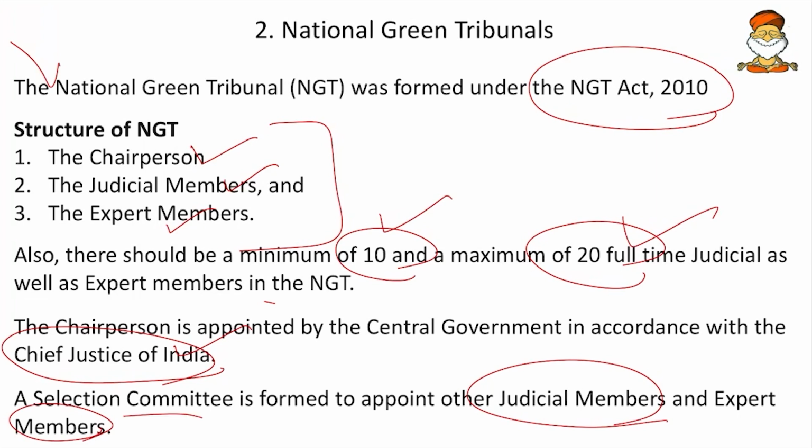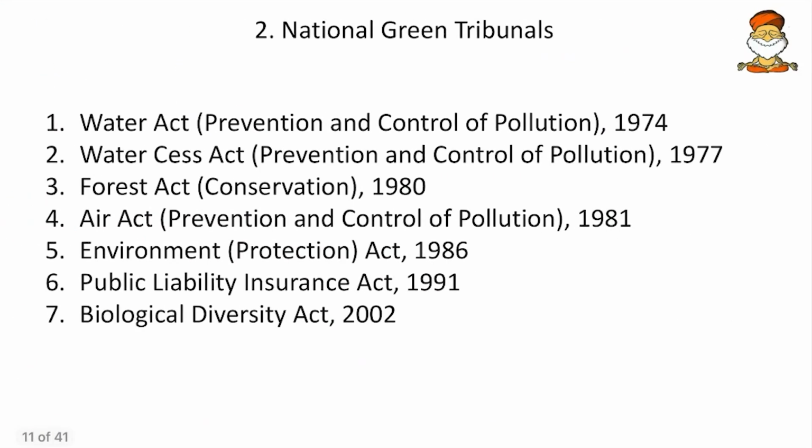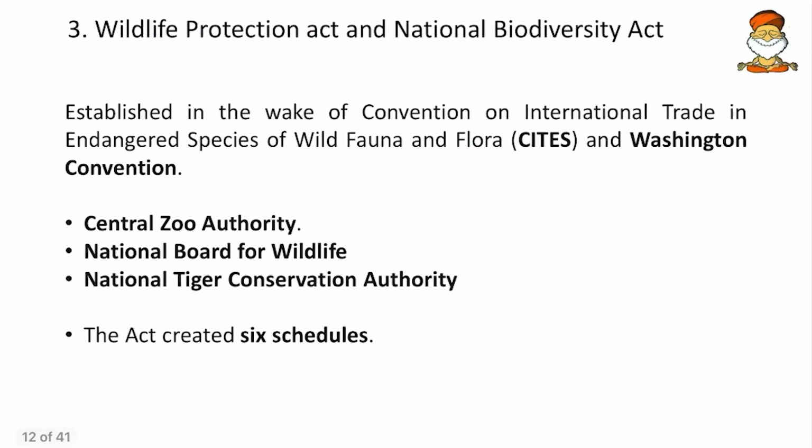So other members are selected by the selection committee. Then the National Green Tribunal will deal with the following laws: the Water Pollution Prevention and Control Act, then the Water Cess Act, Forest Conservation Act, Air Prevention Act, Environmental Protection Act, Public Liability Insurance Act, and then the Biological Diversity Act. So these are some of the acts which come under the jurisdiction of NGT.